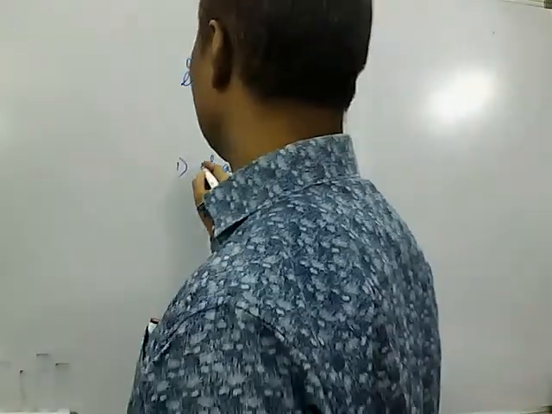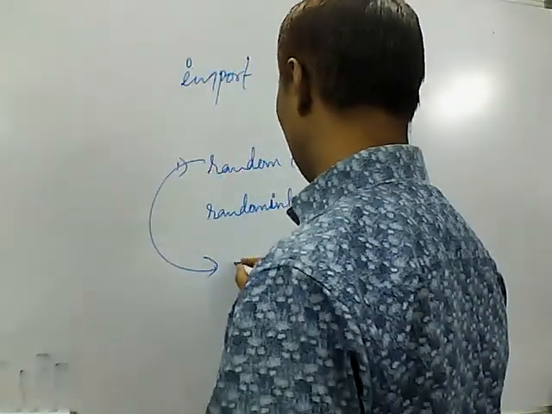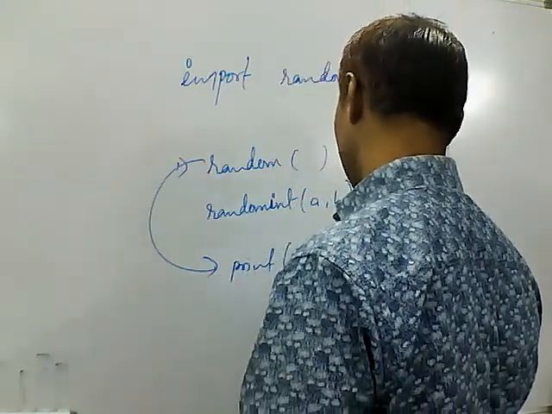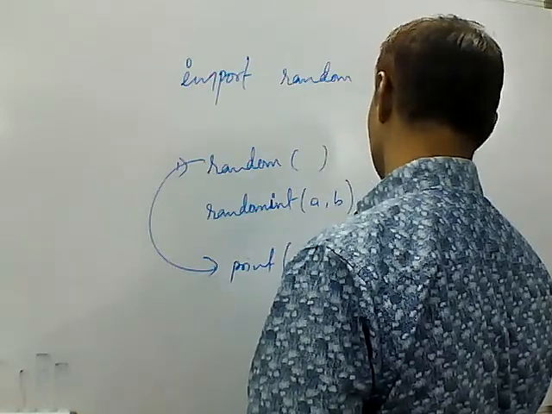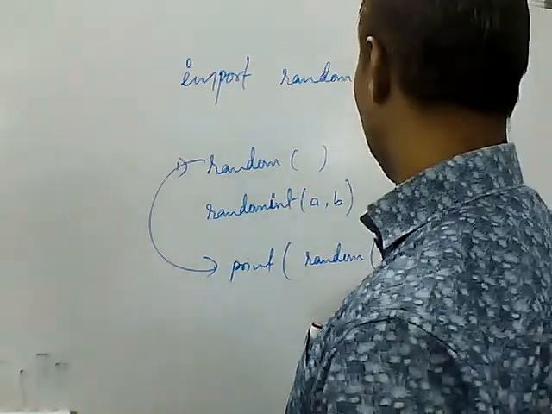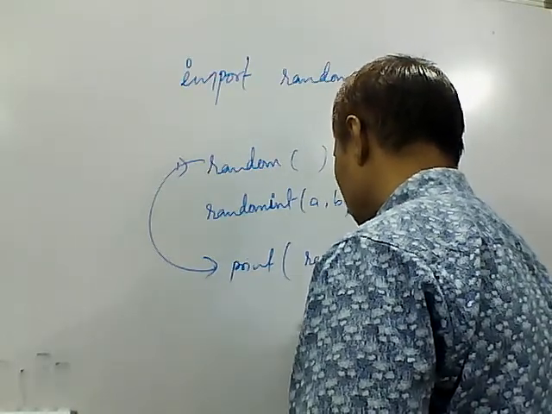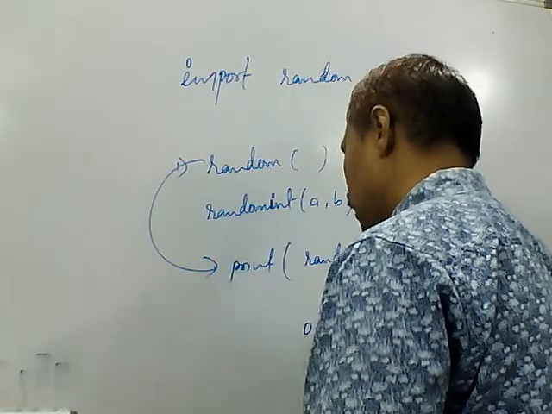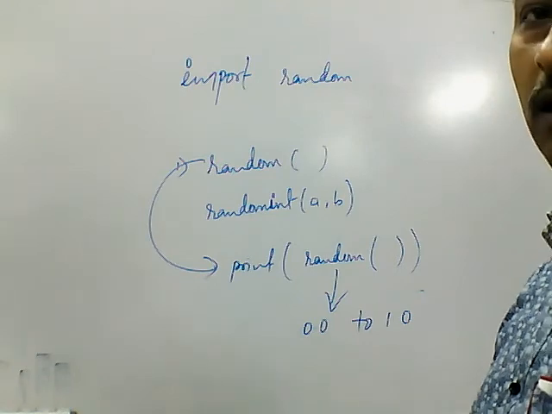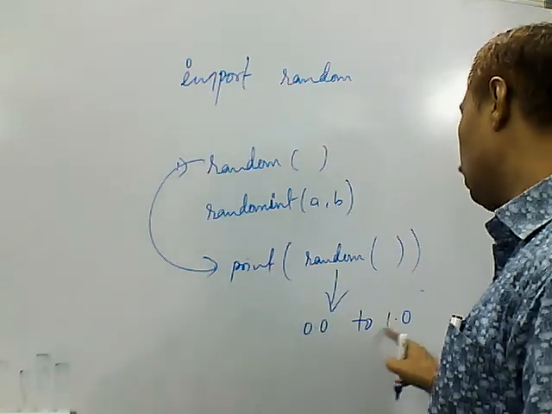If we call this function, for example print random, this will return a floating value from 0.0 to 1.0.